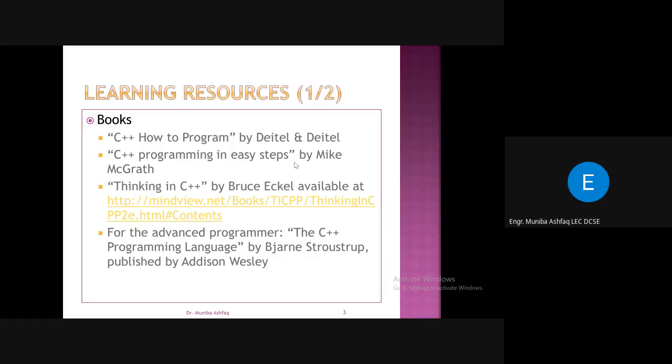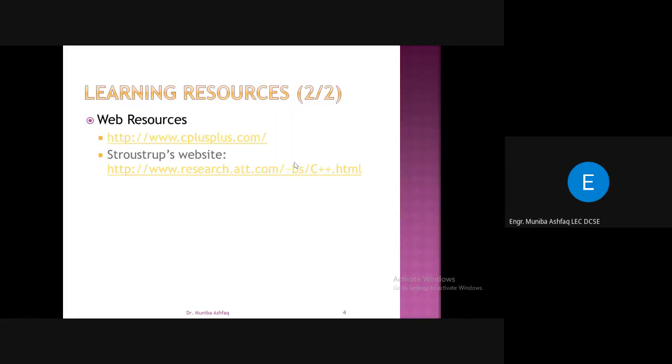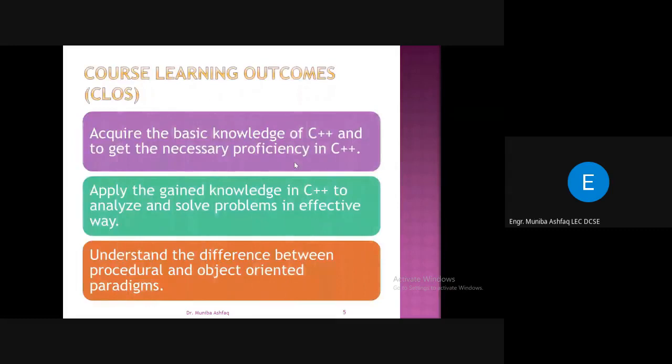Other books are C++ Programming in Easy Steps, then Thinking in C++, and for advanced programmers, The C++ Programming Language. It's not limited to books, but you can also see different tutorials through cplusplus.com, and there is also a research site.